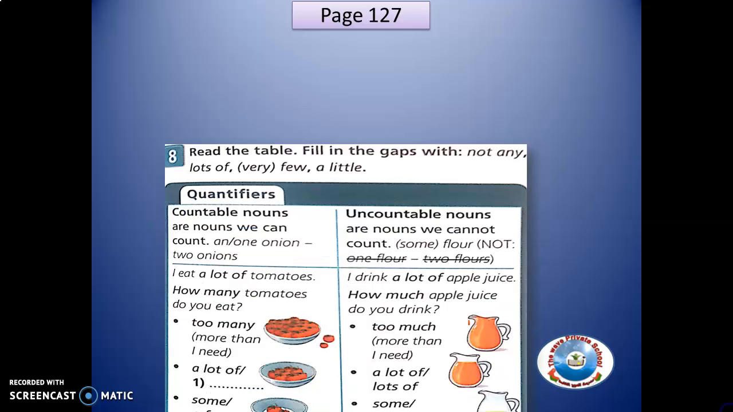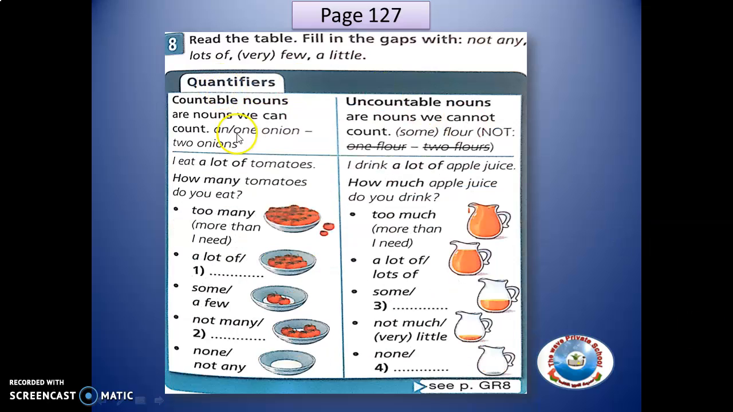Now we are on page 127, which is the quantifiers. We were talking about food and how we measure and count them. So we have quantifiers. Now you are asked to fill in the gaps on this, Activity 8: not any, or lots of, very few, or a little. When we say quantifiers, these are how we say the quantity of food, by countable nouns and uncountable nouns. So there are two kinds.